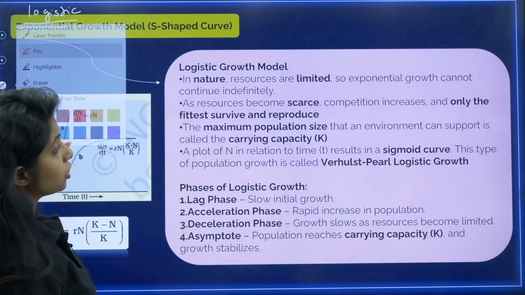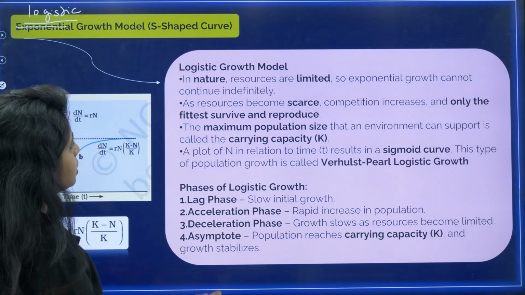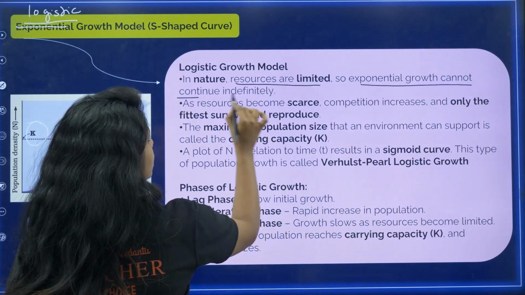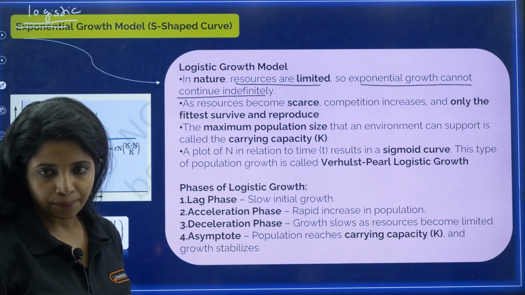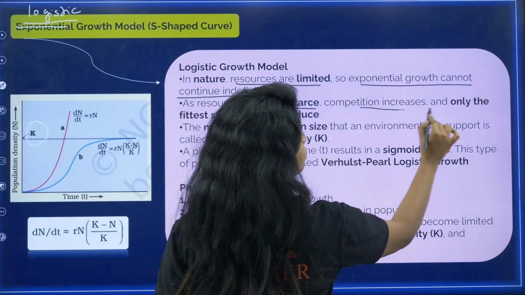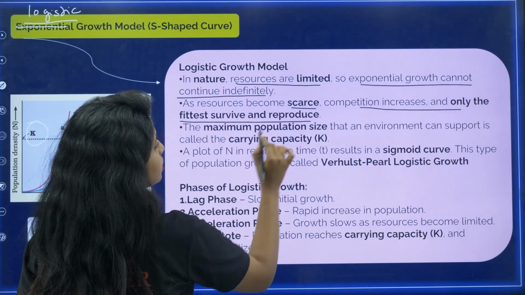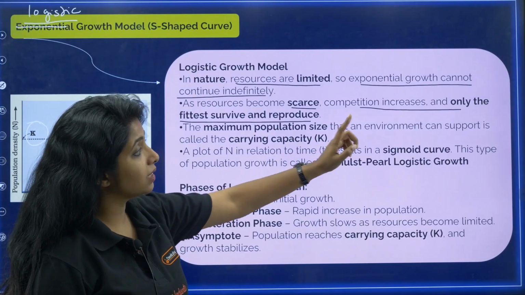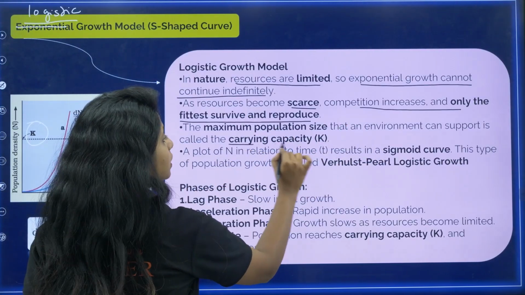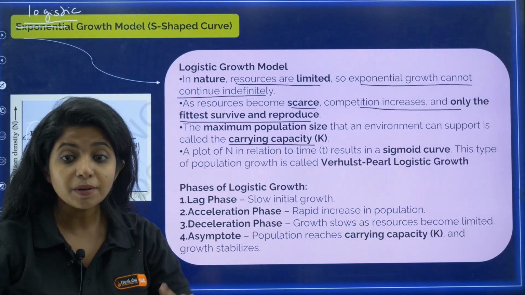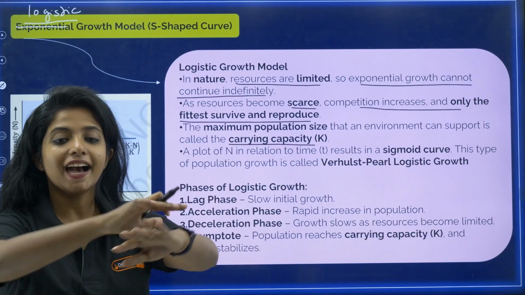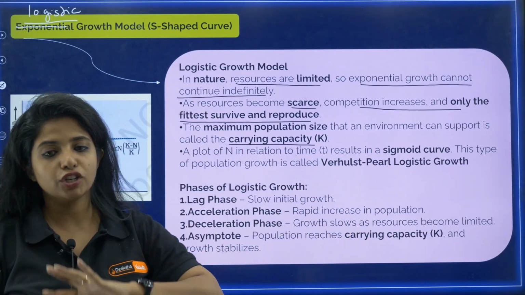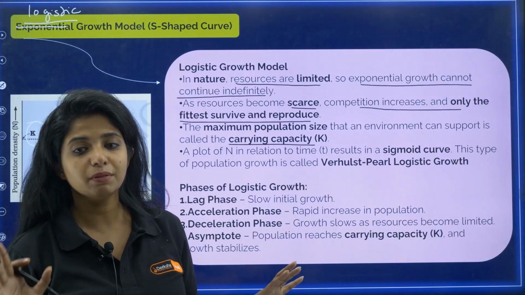So in nature, in actual sense, resources are limited, so exponential growth cannot continue indefinitely. As resources become scarce, competition increases and only the fittest will survive and reproduce, you know that as well. So the maximum population size that an environment can support is called the carrying capacity, beyond which it cannot go.